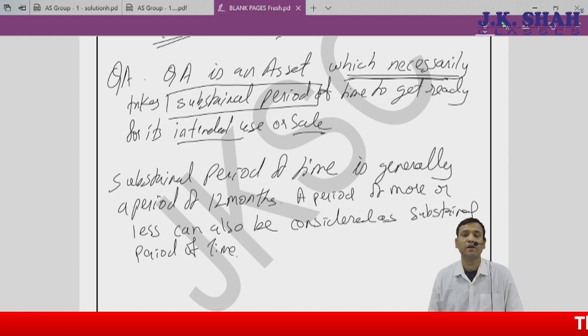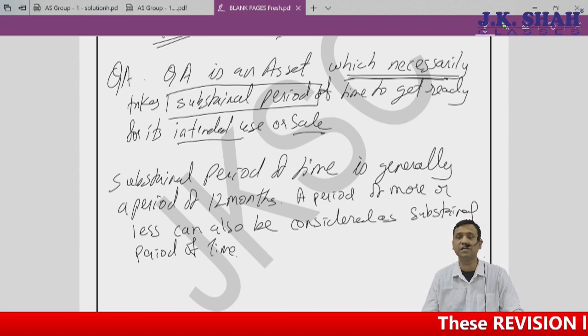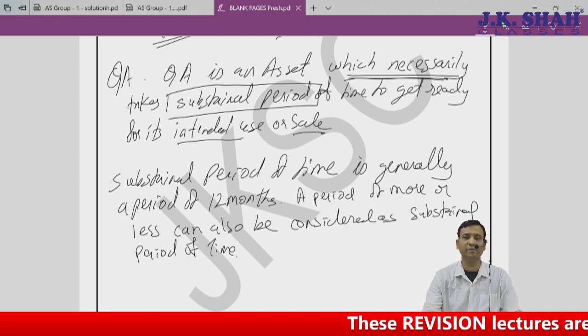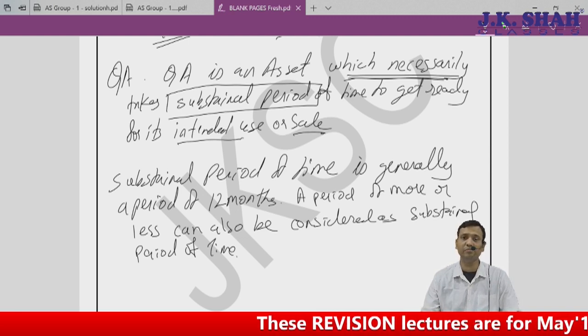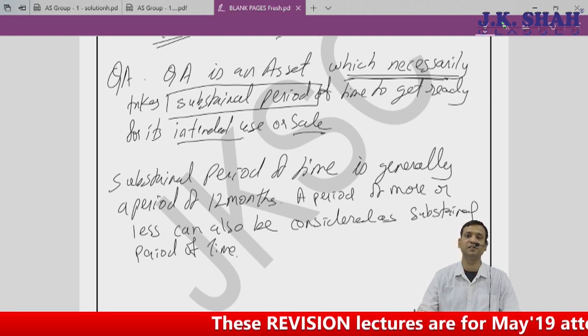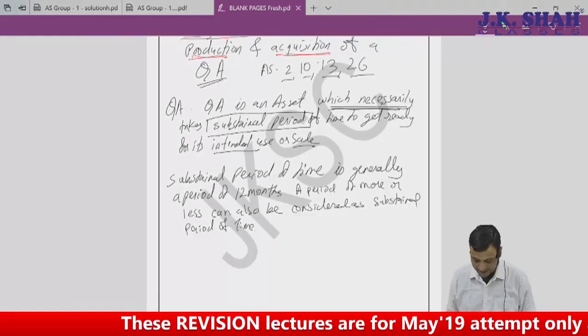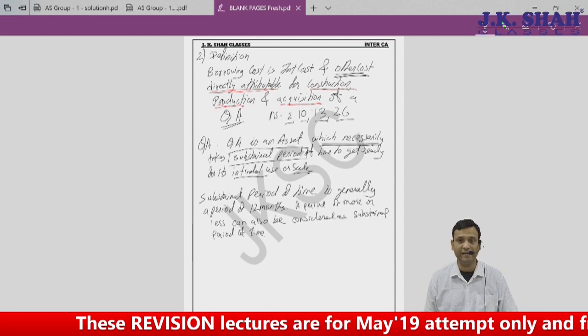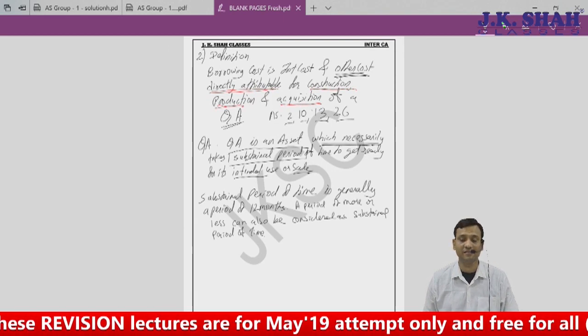Means it is totally subjective, industry based. Each and every industry will have a substantial period. Like constructing a fixed asset in a particular industry may take only 9 months or 7 months, then that 7 months can also be considered as substantial period of time. So if any asset takes substantial period of time to get ready, then that asset is a qualifying asset.